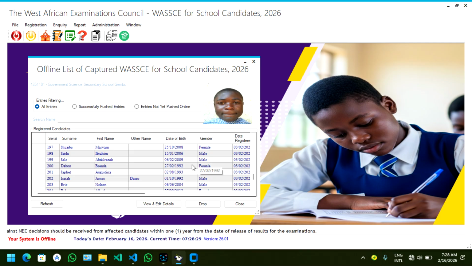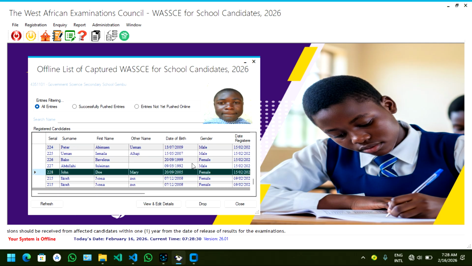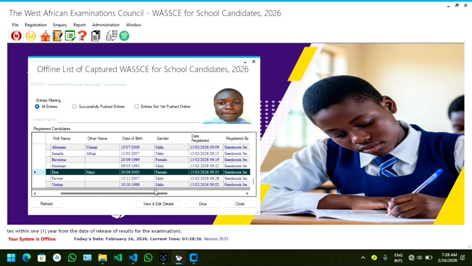So the second option that a lot of people are asking about is how to update, register a student who has only a passport. Maybe the student has traveled and you want to use the passport to edit, to upload the student. Now what you do is to capture temporary information like this.